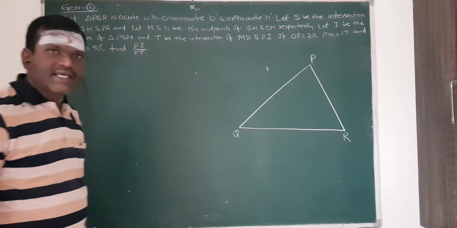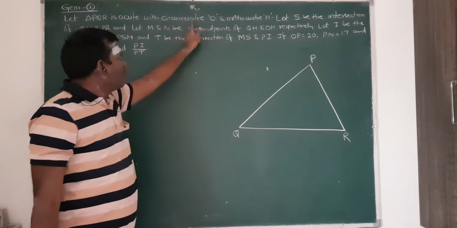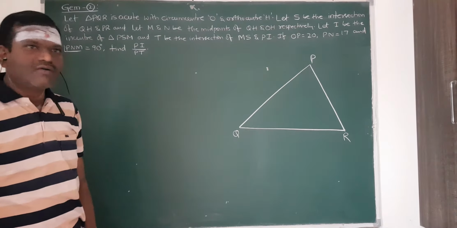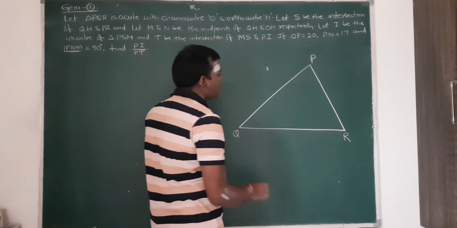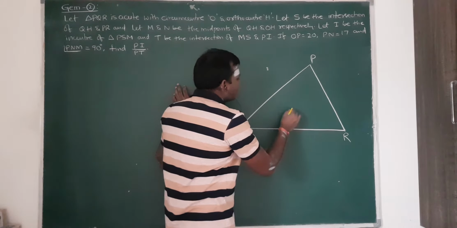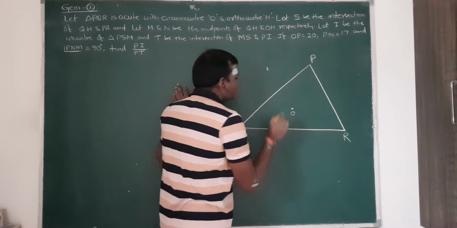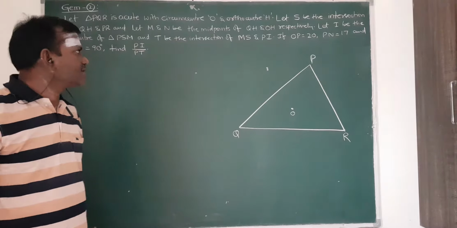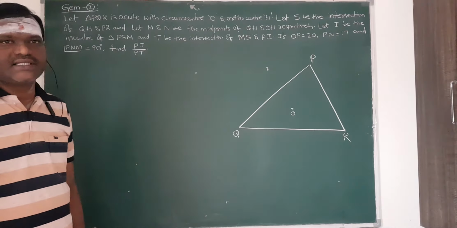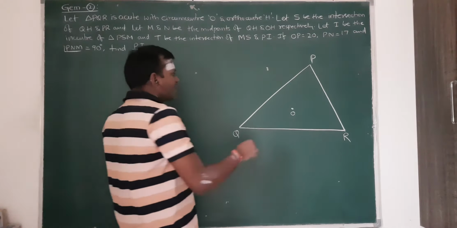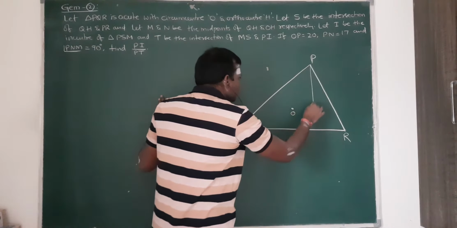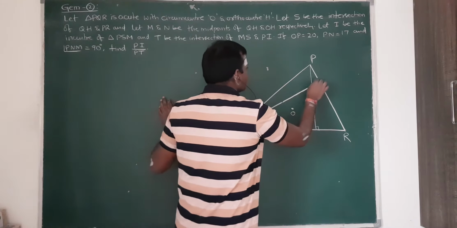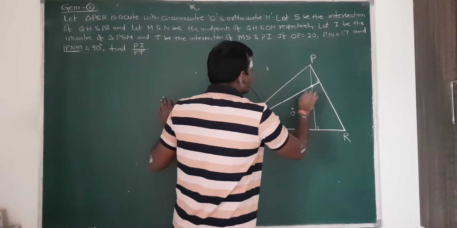PQR is an acute angle triangle. O is the circumcenter and H is the orthocenter. What is the circumcenter here? Circumcenter means equidistant from all the vertices. That means OP, OQ, OR are equal. This is the circumcenter, the point of intersection of the perpendicular bisectors. Then H is the orthocenter. H is the orthocenter means the point of intersection of the altitudes. That means if this is one altitude and this is another altitude here, then this is the orthocenter H.